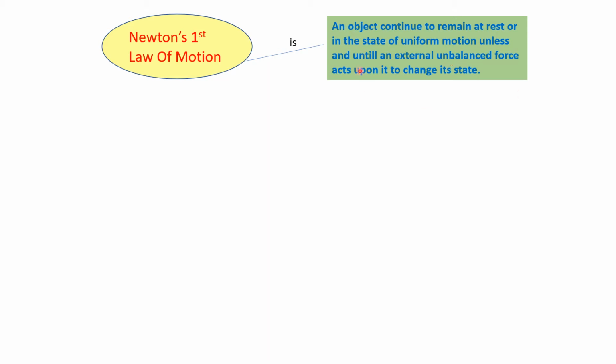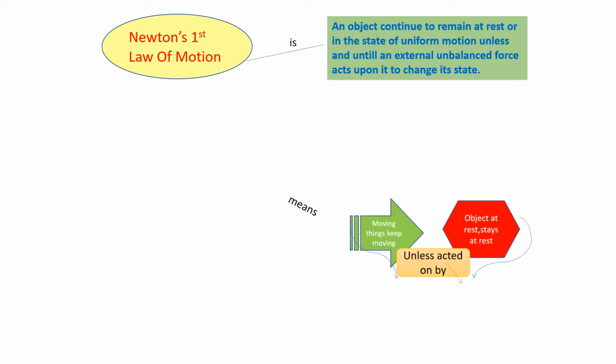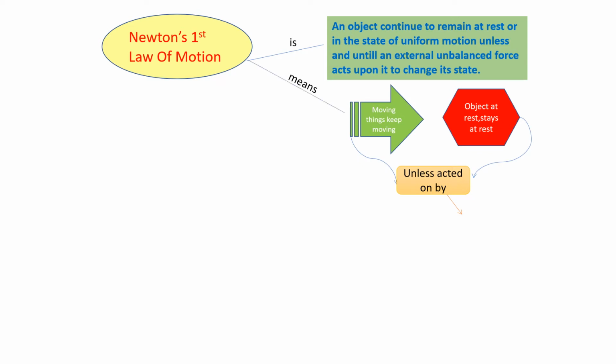See, a law you have to write in whatever words it's given in the textbook or I've given to you, so that there is no mark deduction on this. Let's see what this means. This means that if the object is moving, it will keep moving, like a football on the ground. It will continue to move and move and move. If the object is at rest, it would stay at rest, like a notebook which is kept on a table. It would be at rest only.